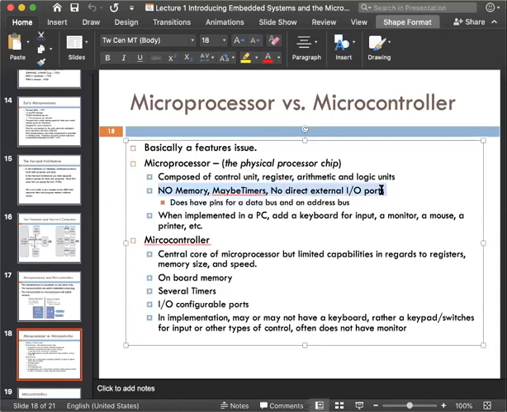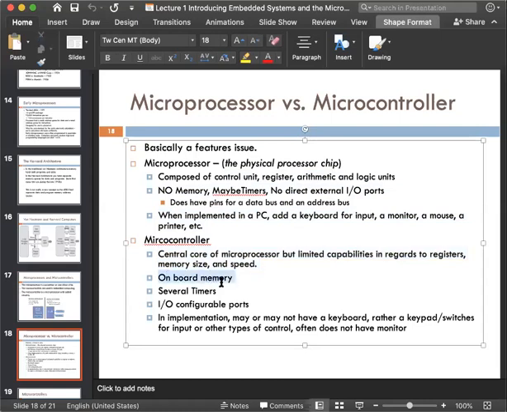There will be no memory, no timer, no direct external input output port. When it is implemented in a computer with a keyboard added, you can give input and see the output on a monitor. So this is the microprocessor. But a microcontroller has some capability using the registers, memories and speed.